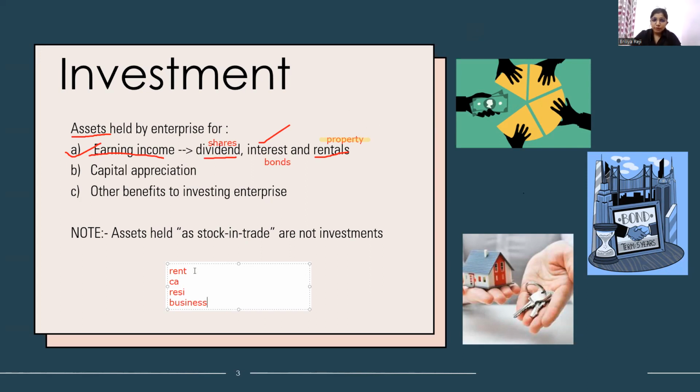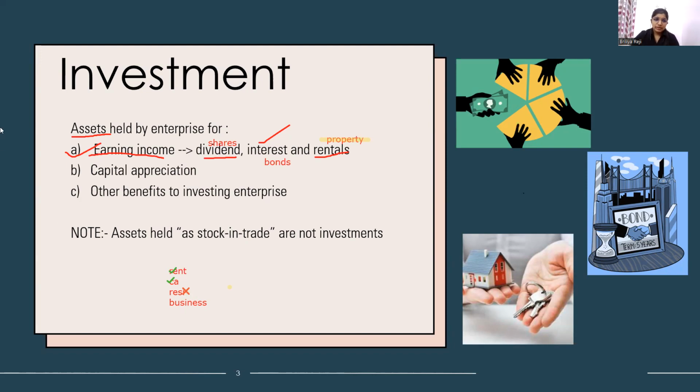If you buy a property for rent or capital appreciation, it falls under the category of AS13. But if we buy a property for residential or business purpose, then in case of residential purpose, do we receive any income? We buy the house for ourselves usually, so we do not receive any rental income. So it will not fall under the category of AS13 investment.